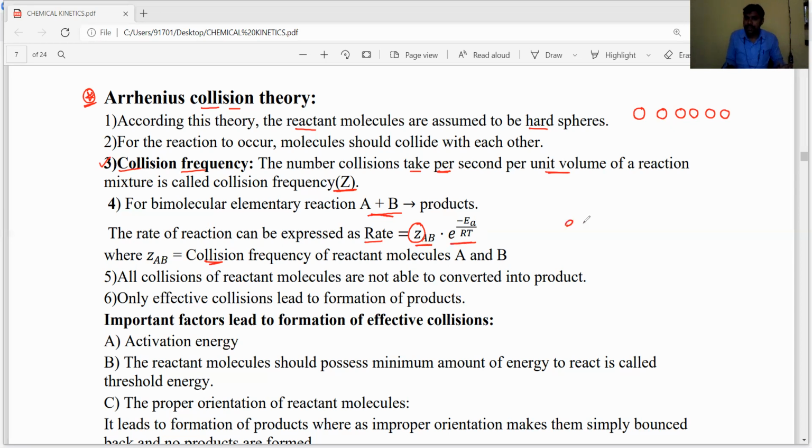As we already discussed in the Arrhenius equation, e to the power of minus Ea by RT is nothing but the fraction of molecules having energy equal to or more than the activation energy.